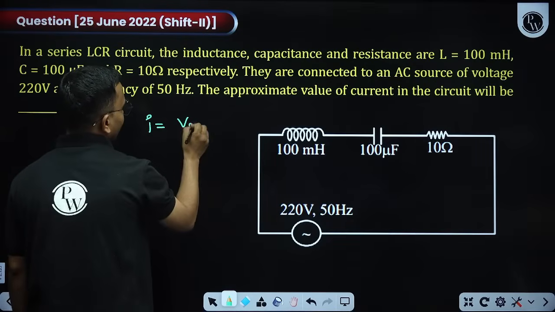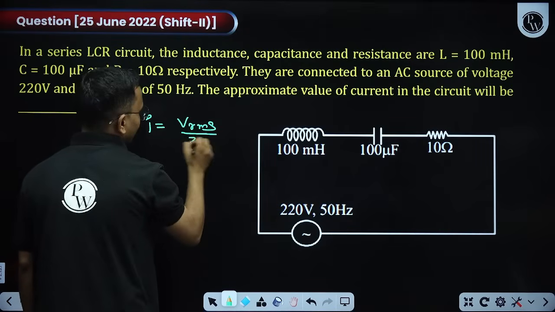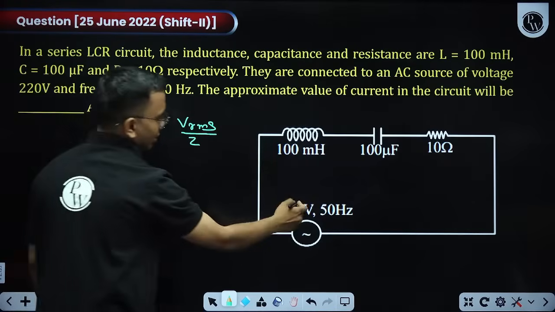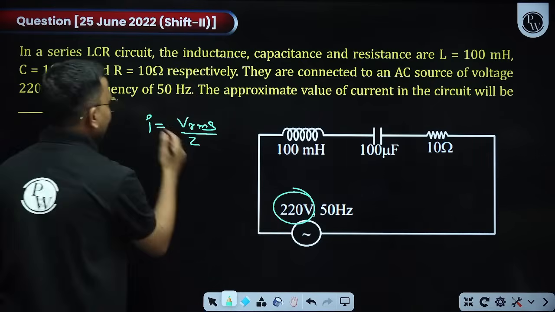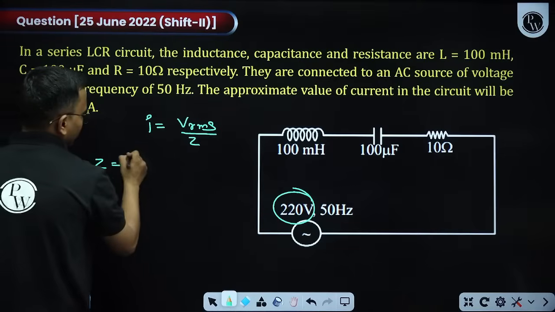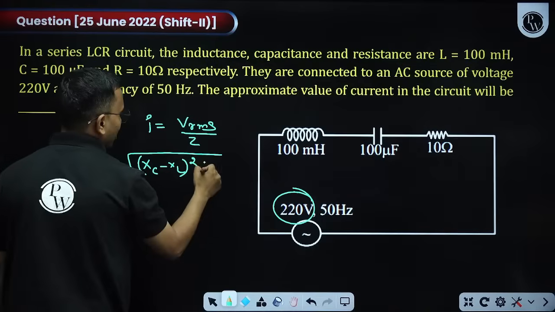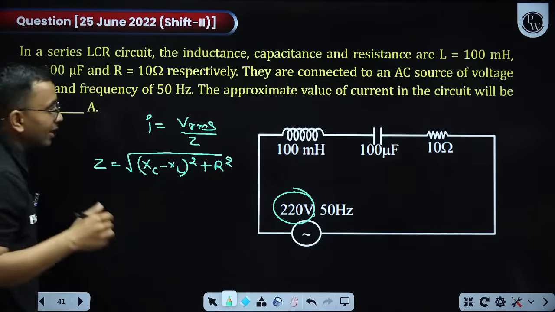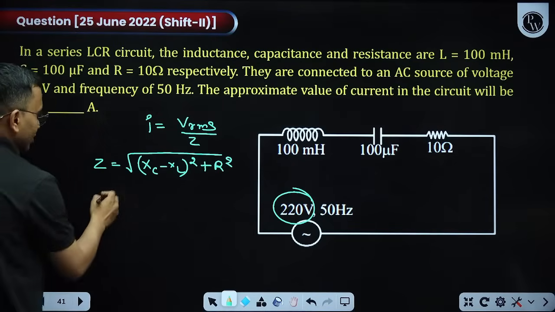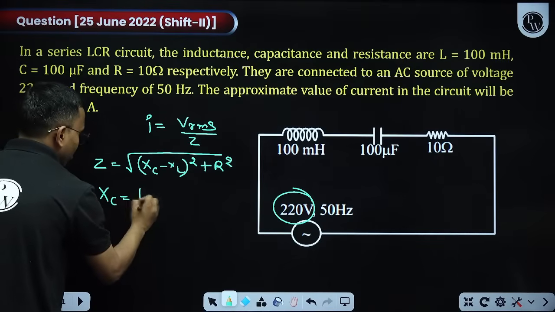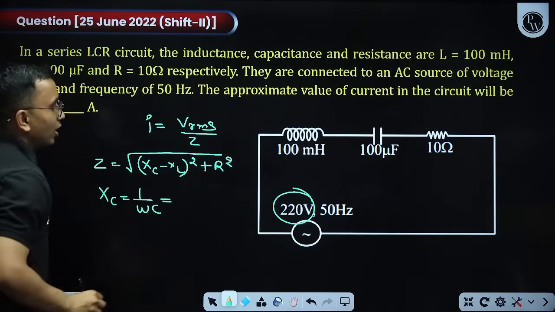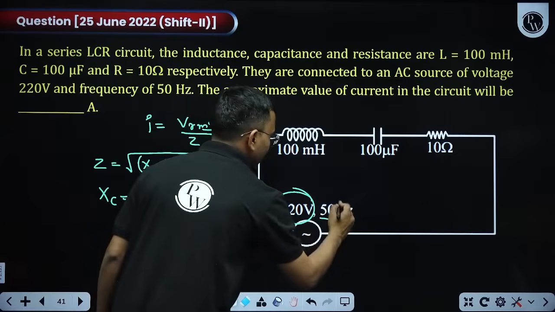So that will be Vrms divided by Z. So Vrms is this. This is my RMS value. I need Z. What is Z? Z is equal to root of (XC minus XL) square plus R square. XC and XL I have to find here. So what is XC? 1 by omega C. What is omega? 2 pi f. This is my frequency.